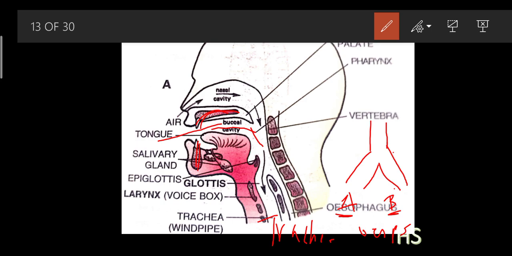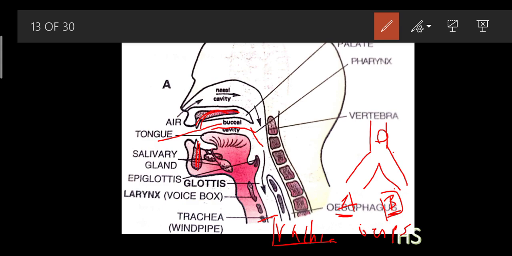So whenever the food is in the pipe, the food should go into the esophagus, right? In B, it should go into the B. But very often, some of the time, it goes into the A section, which is the trachea. What is the trachea? The trachea is nothing but the windpipe. Some of the time, the food enters this windpipe, I mean to say the trachea. That is why you often feel like coughing. But very rarely it goes. Not every day.